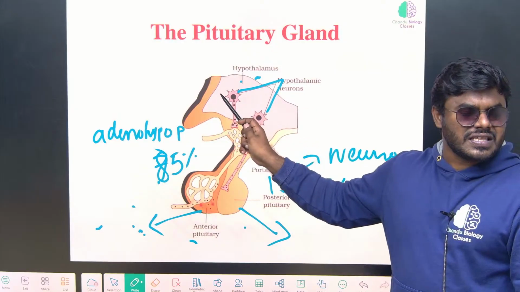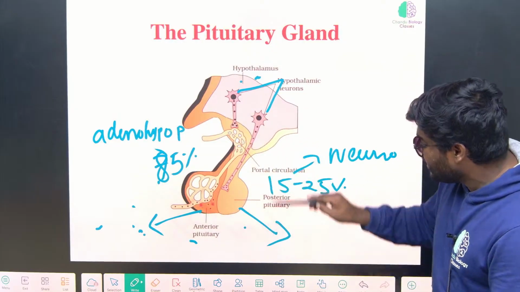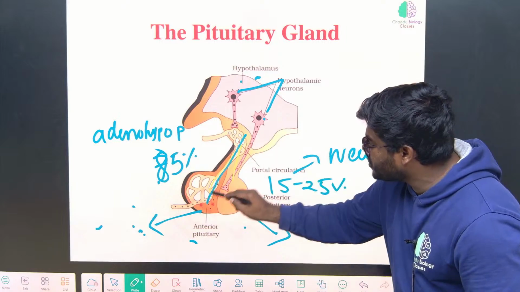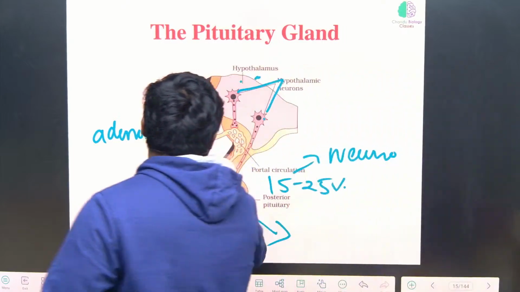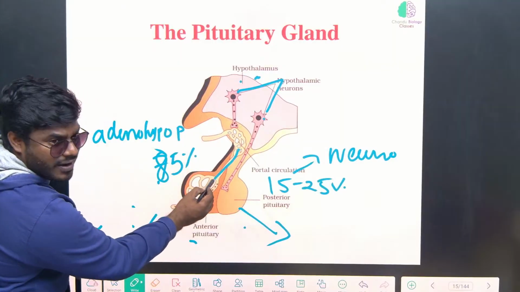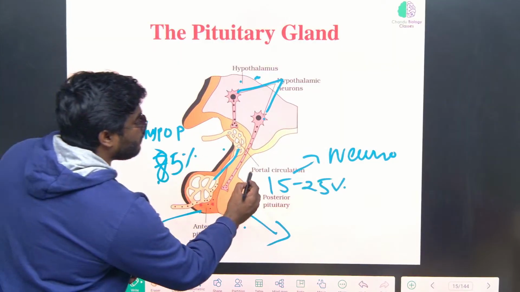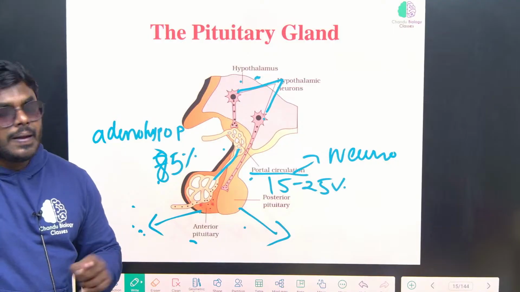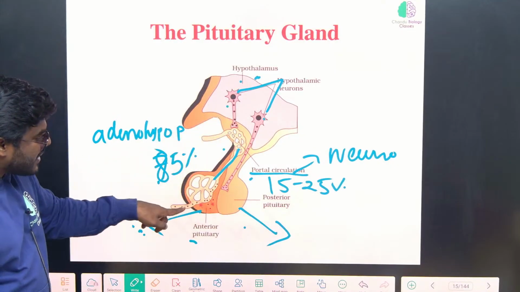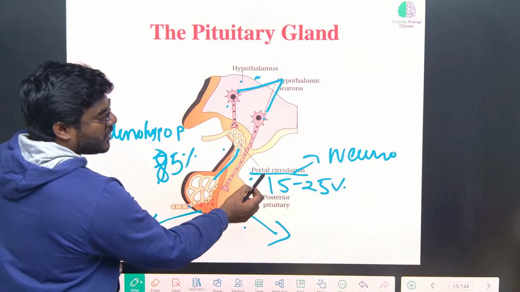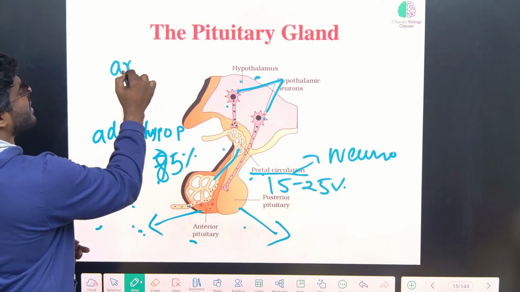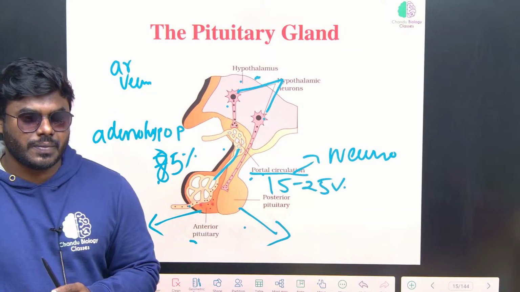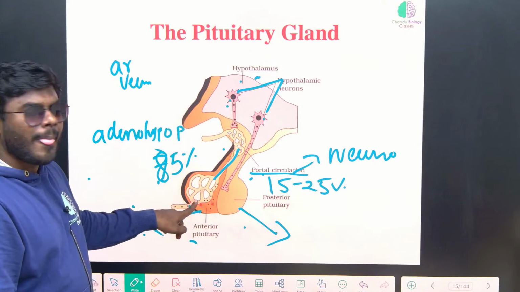And whatever hormones are synthesized by the neurosecretory cells in the hypothalamus, where are they reaching, friends? They reach the anterior and the posterior pituitary. Whichever enter the anterior always move via the portal circulatory system. Portal circulation is nothing but arteries and veins. Sometimes they use the word hypophyseal portal system, the system which connects hypothalamus to anterior pituitary.